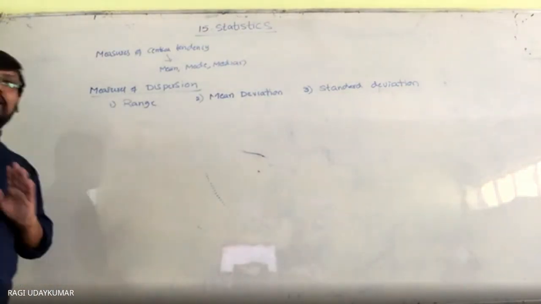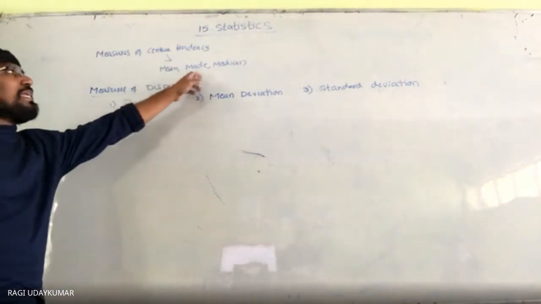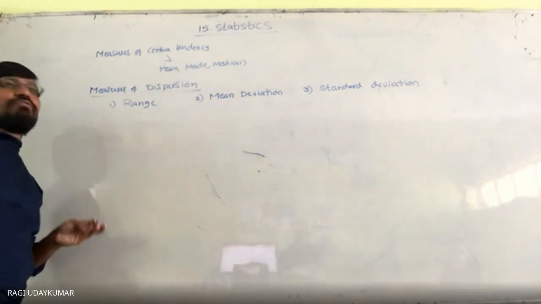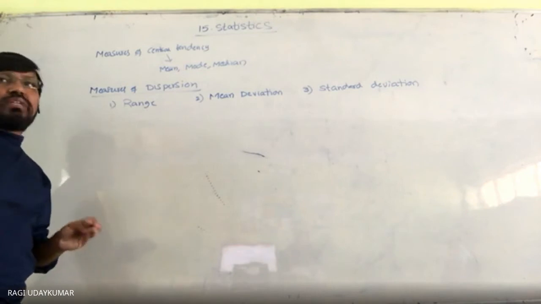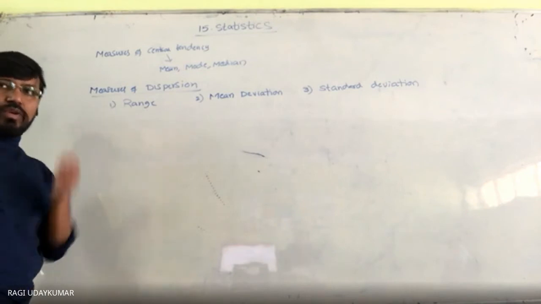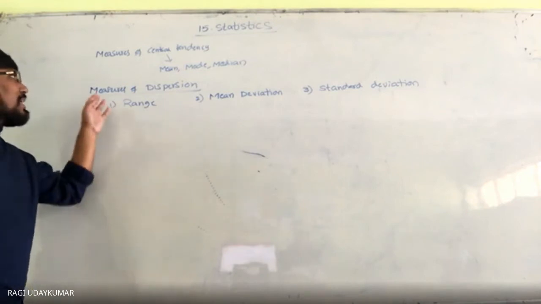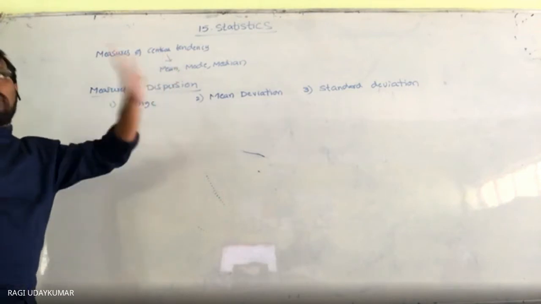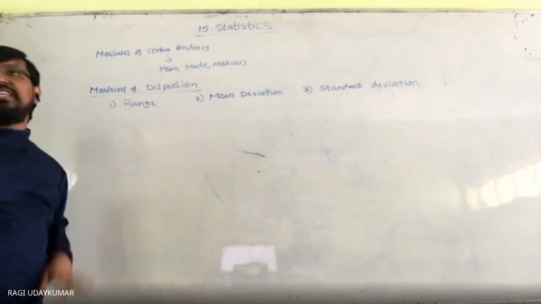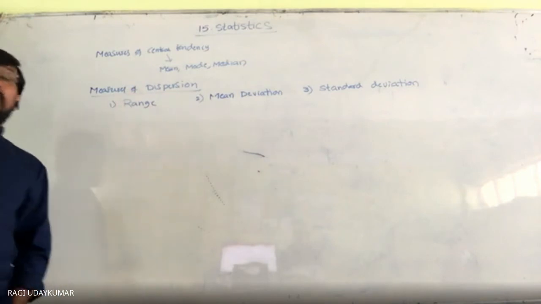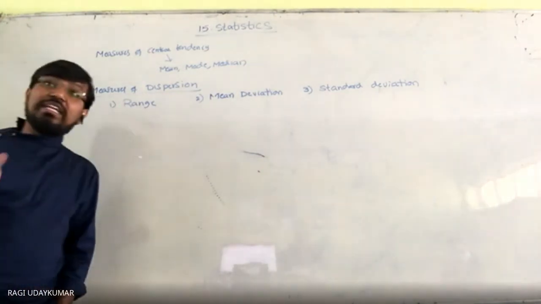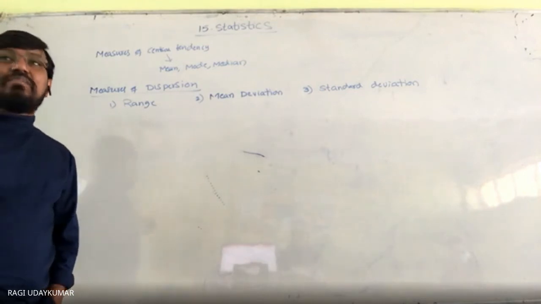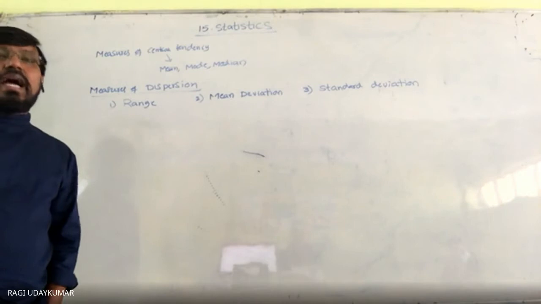Mean is different. First, let me explain. Mean, median, mode: mean for ungrouped data, median for ungrouped data, and ungrouped data and grouped data will be there. Under the measures of dispersion, we have learned only mean, median, mode in 10th class, not dispersion or mean deviation. Deviations is different. We learned mean in different methods: direct method, mean deviation method, and a shortcut method.